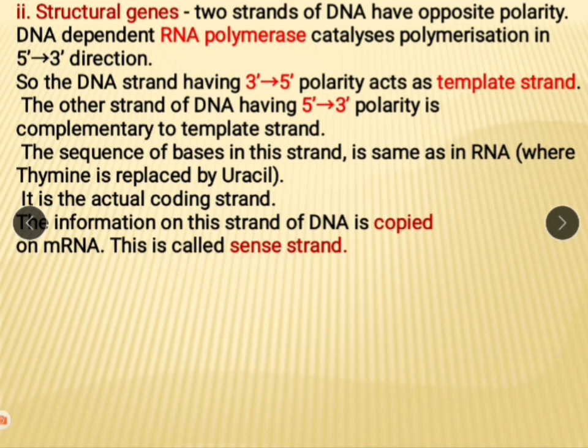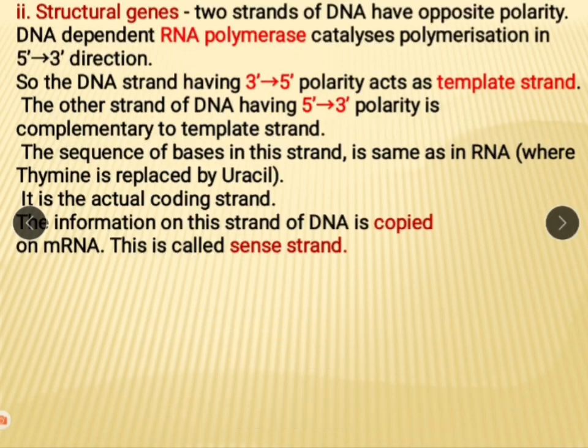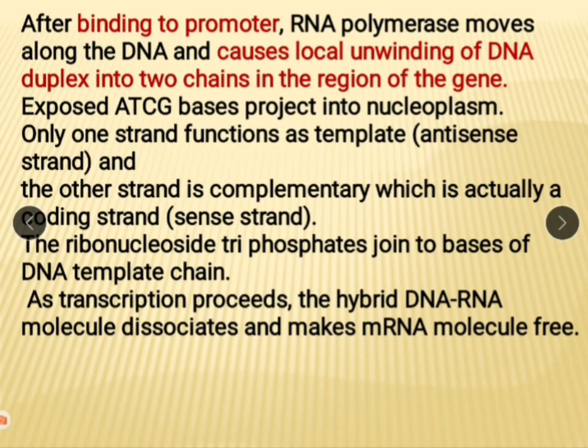The sequence of bases in this strand is the same as RNA, where thymine is replaced by uracil. It is actually the coding strand. The sequence of this coding strand is the same as that of mRNA except thymine is replaced by uracil. Information on this strand is copied on mRNA. This coding strand is called sense strand, and the template strand is also called antisense strand.